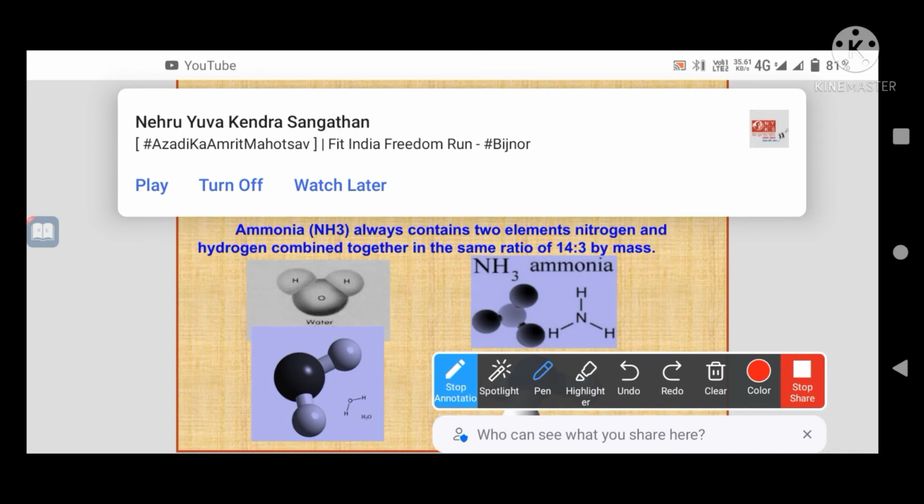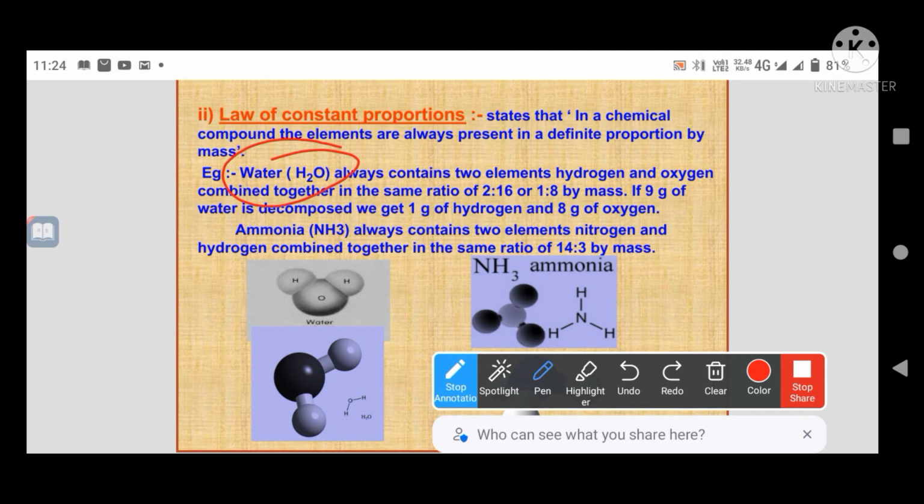Another example is ammonia, NH3, which always contains two elements, nitrogen and hydrogen, combined together in the same ratio of 14:3 by their masses.